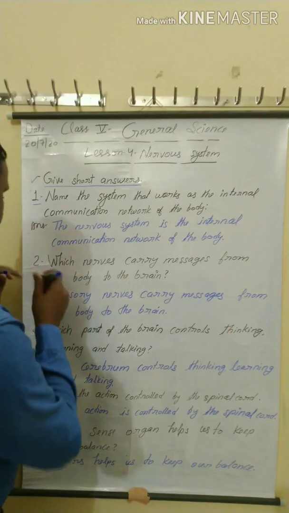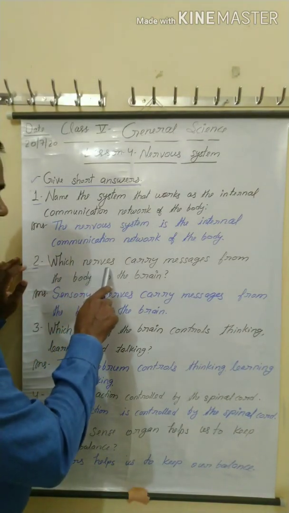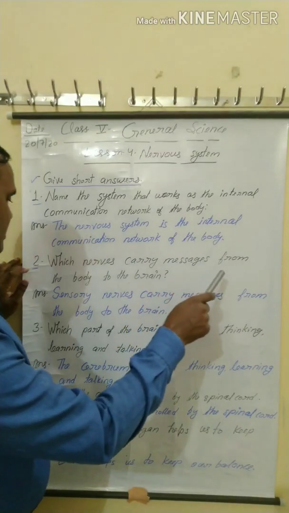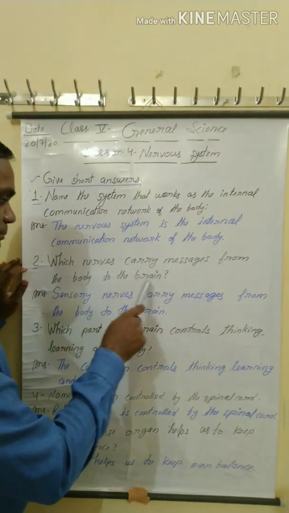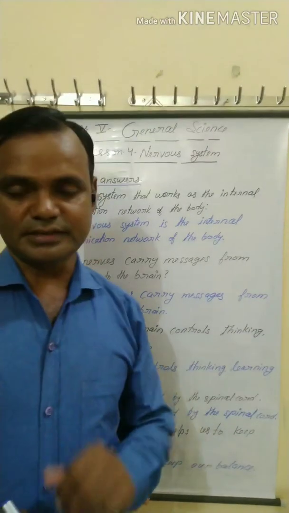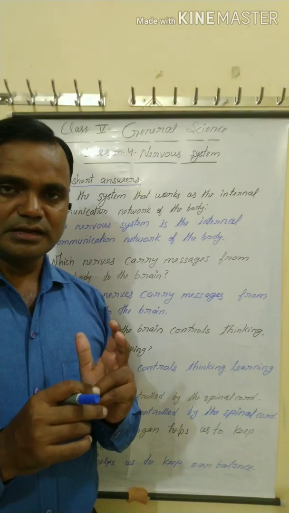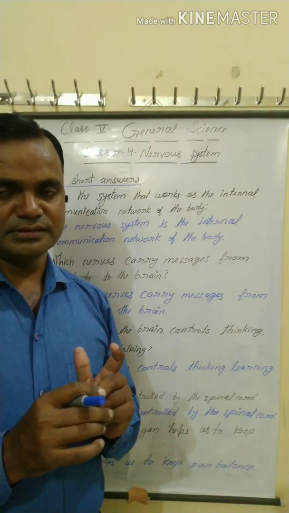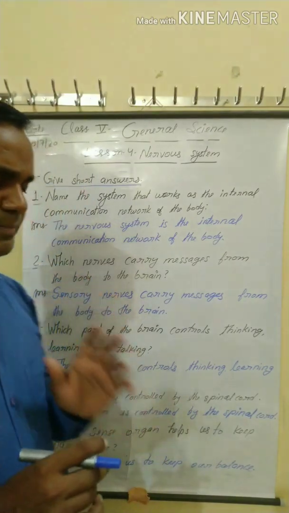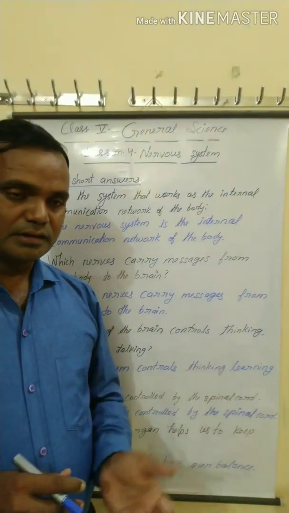Question number 2: which nerves carry messages from the body to the brain? You know that nerves are of 3 types: sensory nerves, motor nerves and mixed nerves. Sensory nerves carry messages from body parts to the brain.